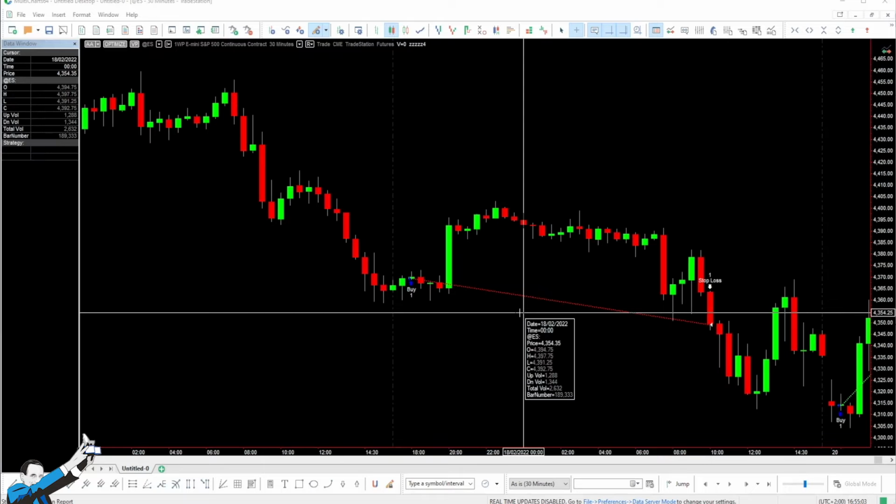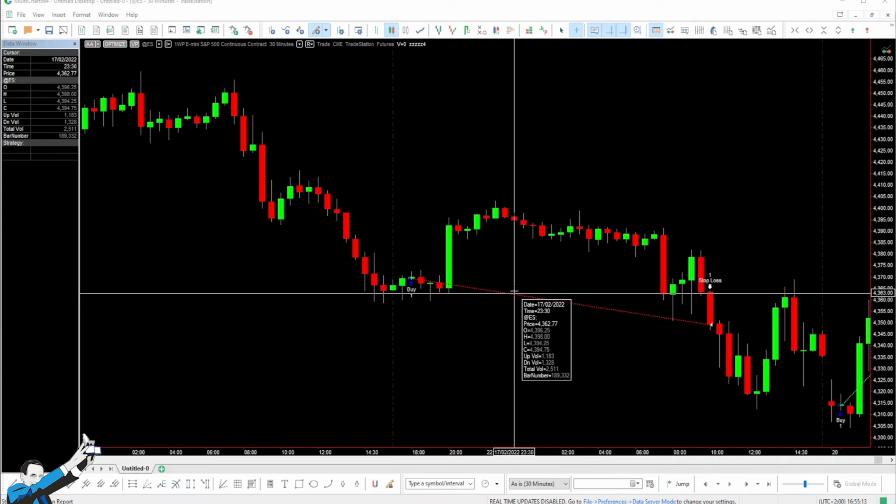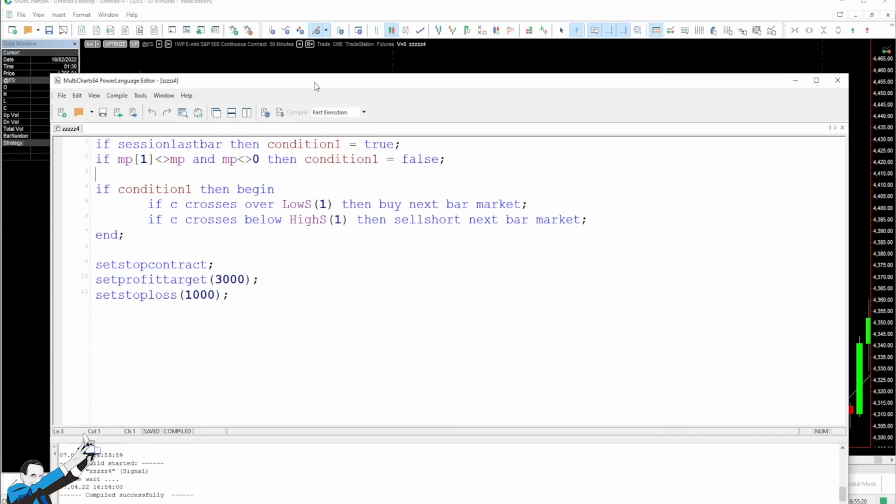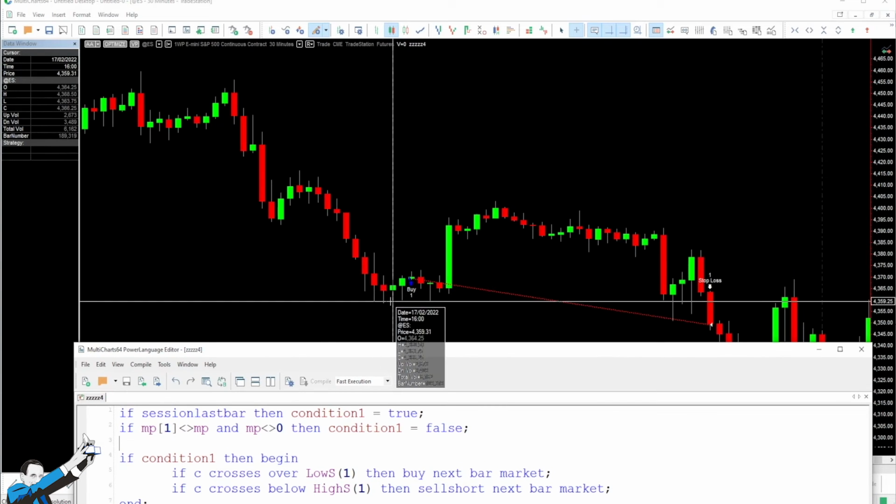A little bit like saying, well, let the market start, and let's leave it a couple of hours to take its direction, and then we'll start trading. And we'll do the same by stopping 2 hours before the end of the session. But how can we tell MultiCharts to trade only when straddling a certain trading time window?